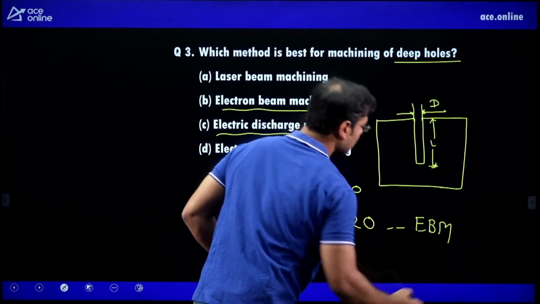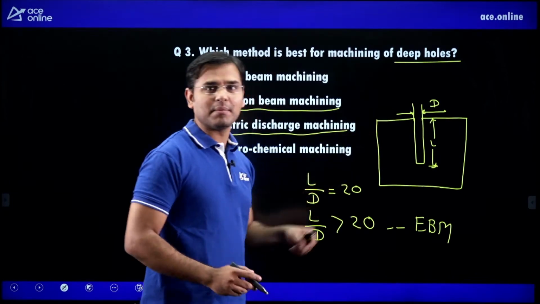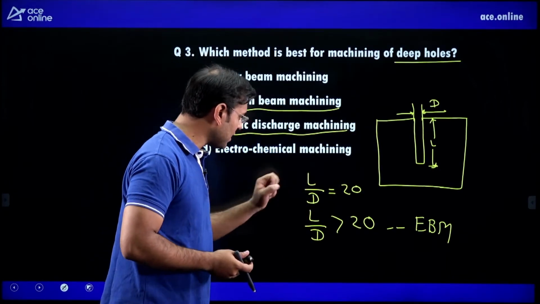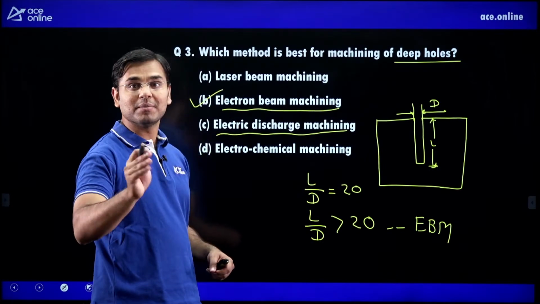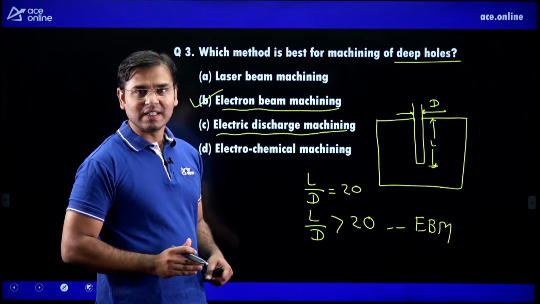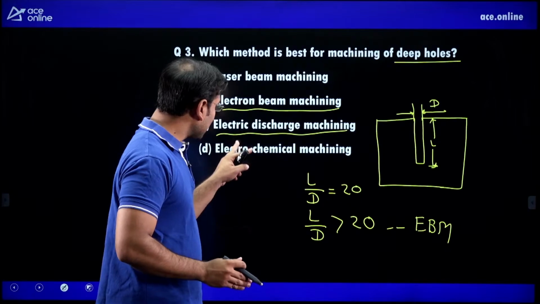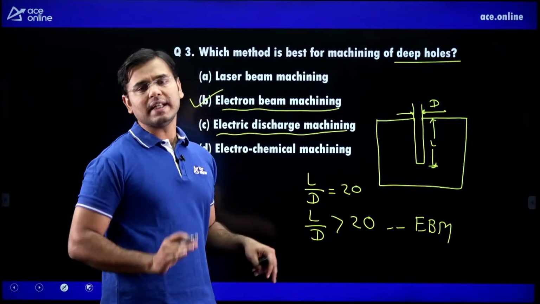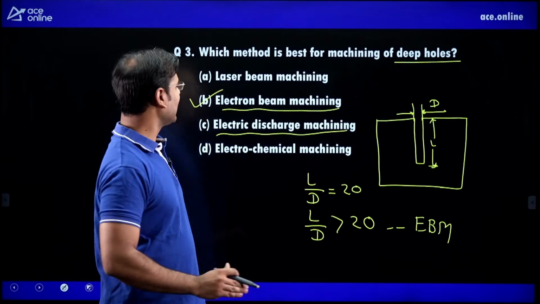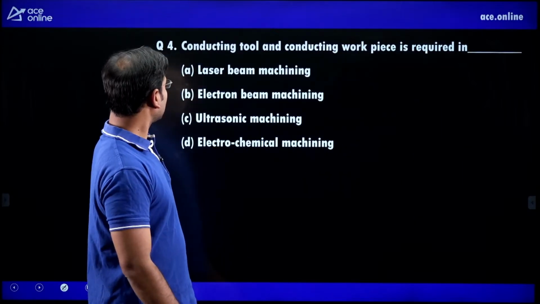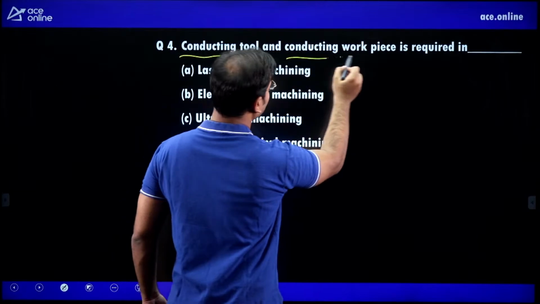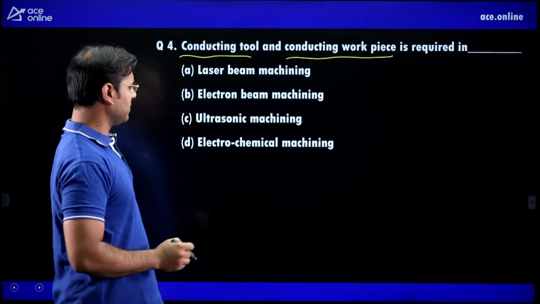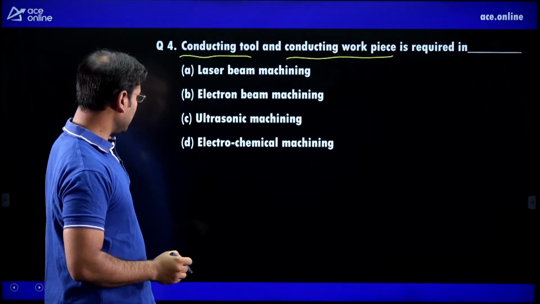EBM. This ratio, length divided by diameter, is greater than 20 in electron beam machining. Yes, but in electric discharge machining, up to 20 is possible only. Understood? Next. Conducting tool and conducting workpiece is required in.